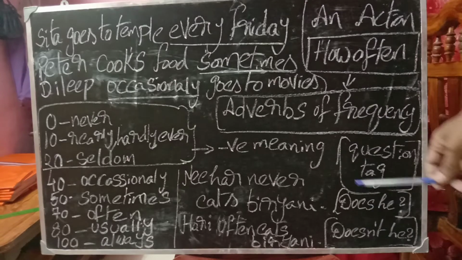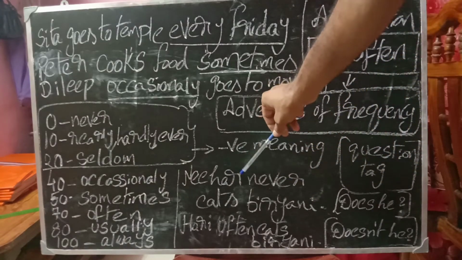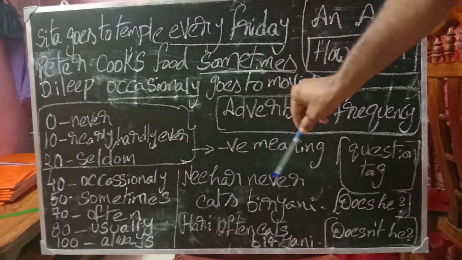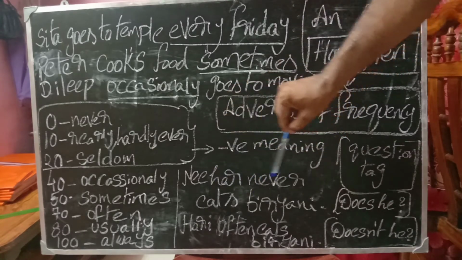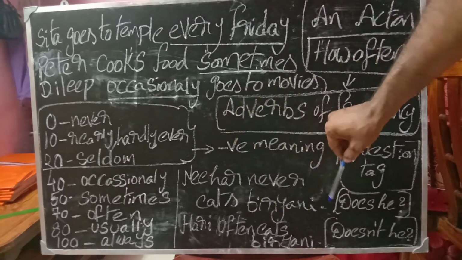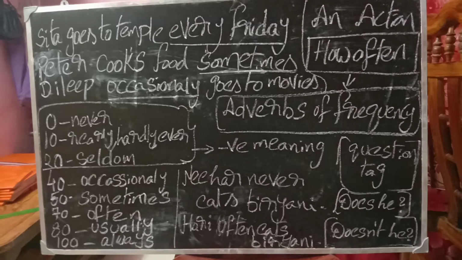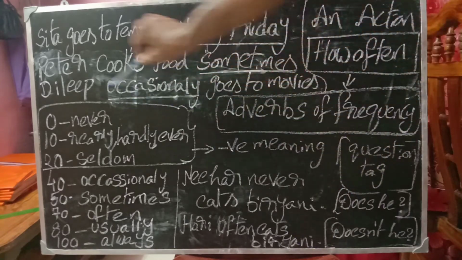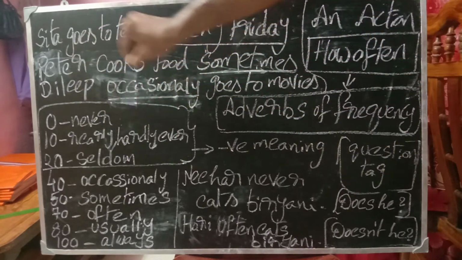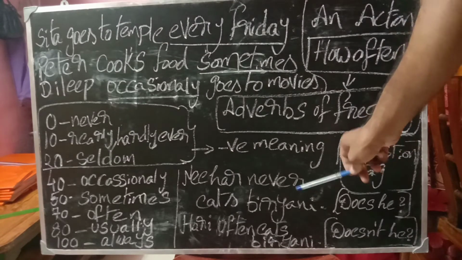Now see the sentence I have given here. Nihar never eats biryani. It seems to be a positive statement. Maybe people feel that way, but if you understood the meaning of never, it gives a negative meaning. So these words already contain a negative meaning, not. So this is a negative sentence.